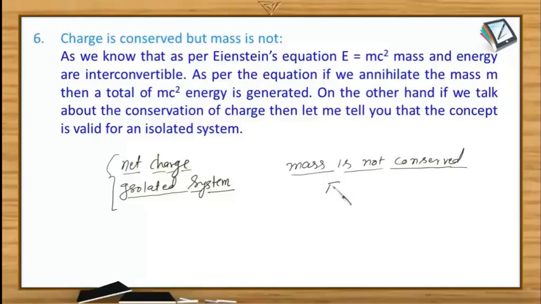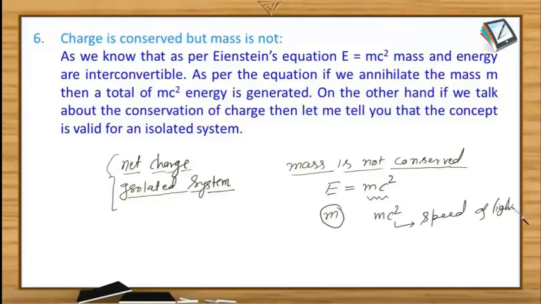Have you seen this equation? The great Einstein formulated this equation, E equals mc squared. The meaning of this equation is that if we annihilate an amount m of mass completely, meaning destroy it so that much mass ceases to exist, the equivalent amount of energy generated is given by mc squared, where c is the speed of light.